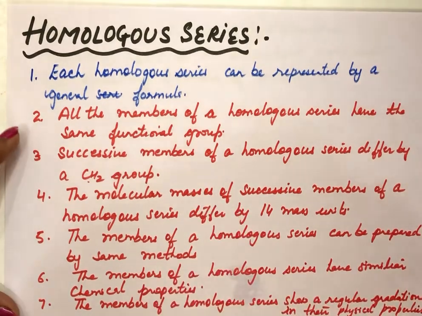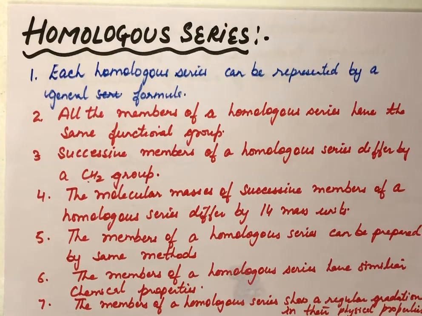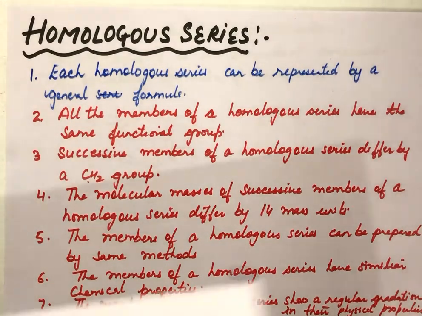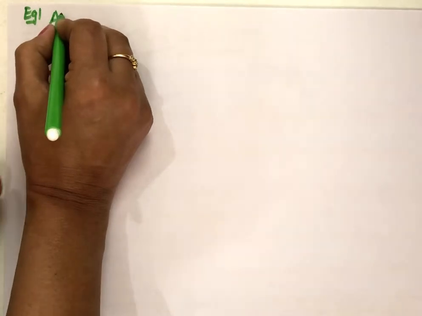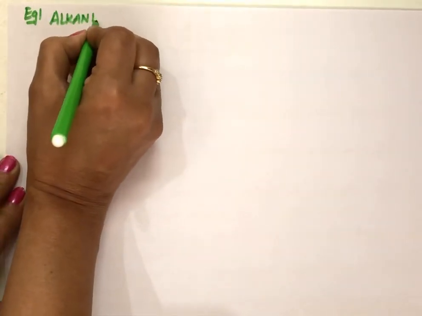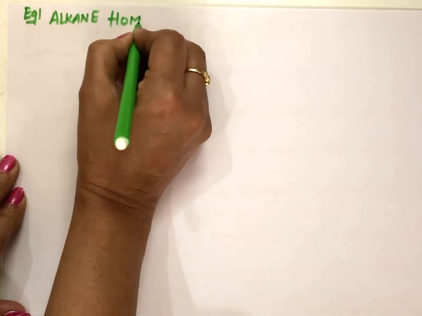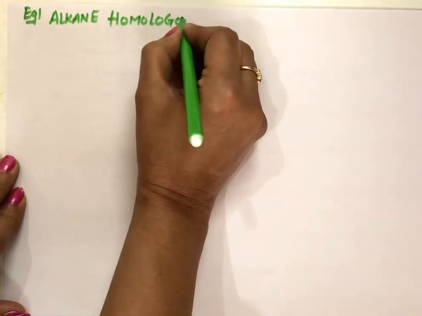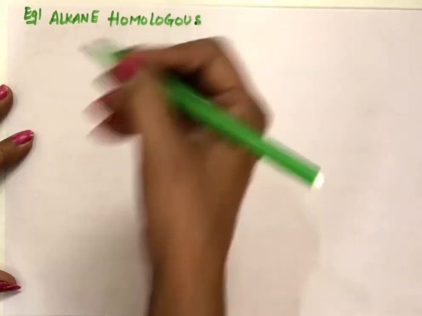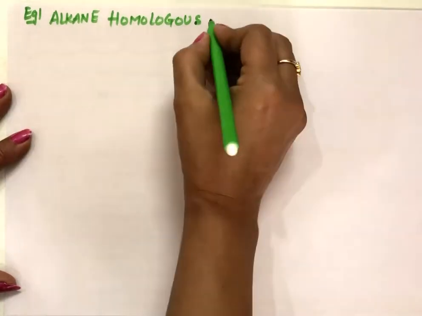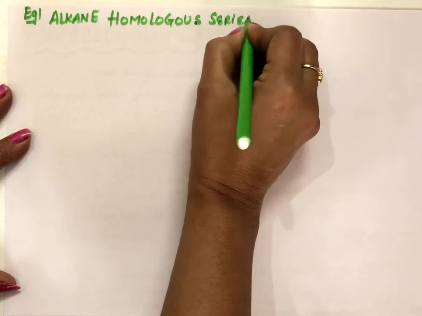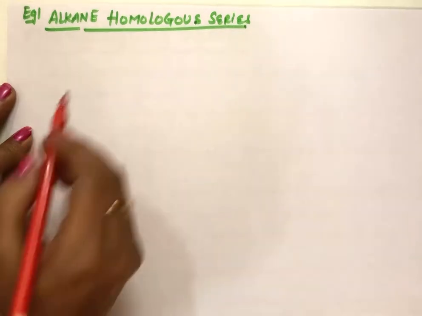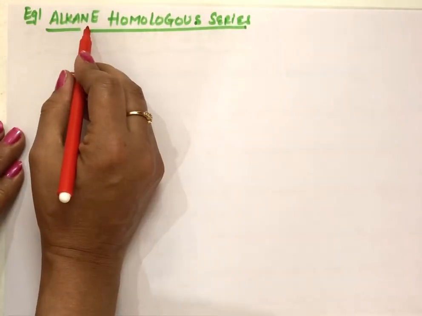Now to understand this thing, I am taking one example. What is the meaning of this homologous series? The example for this, first example, I am taking alkane homologous series. Similarly, we will have alkene homologous series, alkyne homologous series, cycloalkane homologous series. So one or two examples. Alkane homologous series.